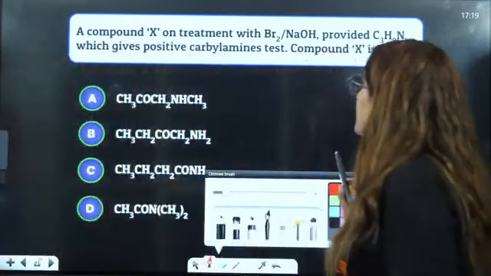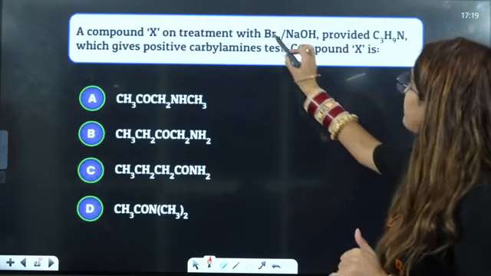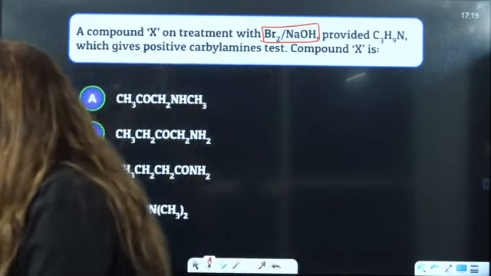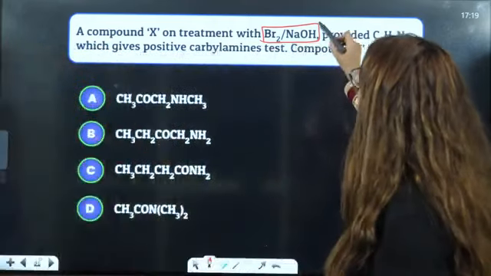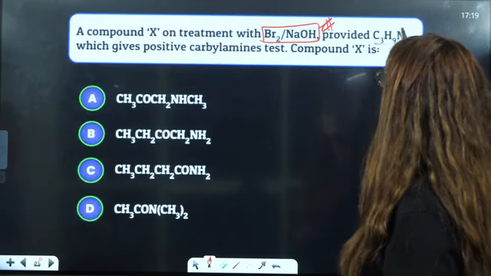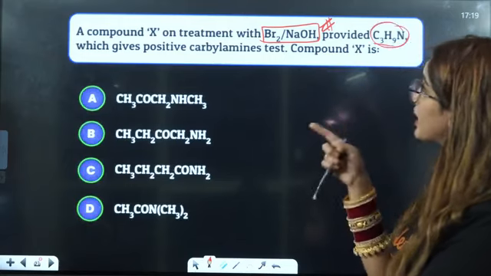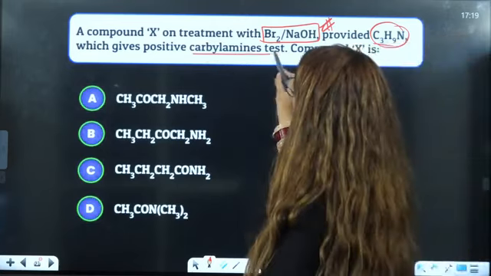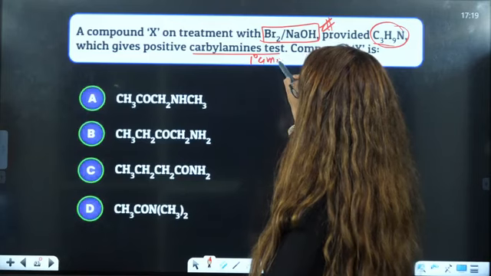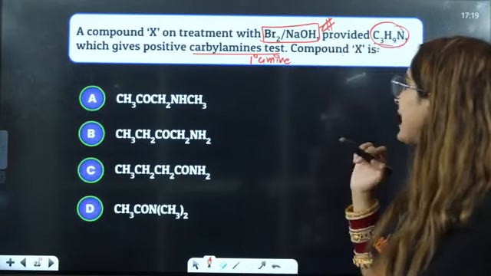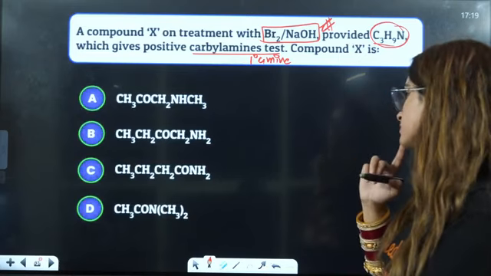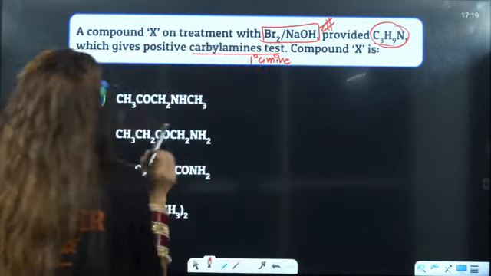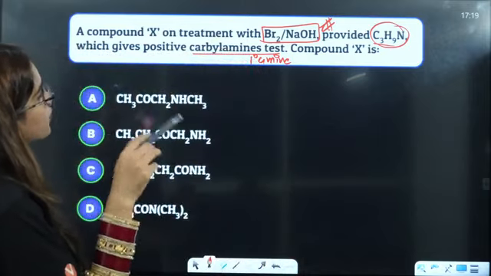Next is a compound X on treatment with Br2/NaOH. Acha, how many of you know this? Br2/NaOH. What is the name of this reaction? Br2/NaOH, provided C3H9N, which gives a positive carbylamine test. A positive carbylamine test will be given by a primary amine. Compound X you have to tell. In the following, compound X is given to you, right? Compound X on treatment with this provided this.